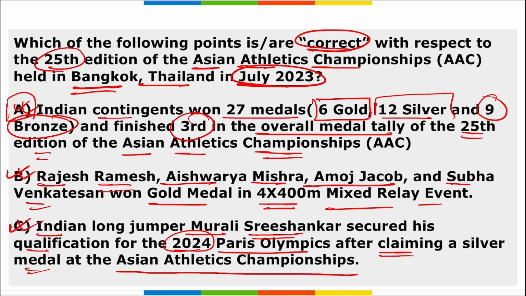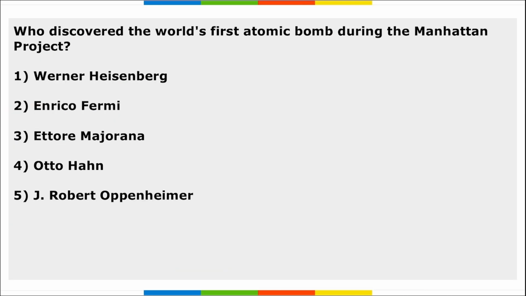So the important thing that you have to remember here is who topped the medal tally. It was Japan that topped the medal tally with 37 medals. India was in third position with 27 medals. Correct? Mark this. Next is who discovered the world's first atomic bomb during the Manhattan Project?